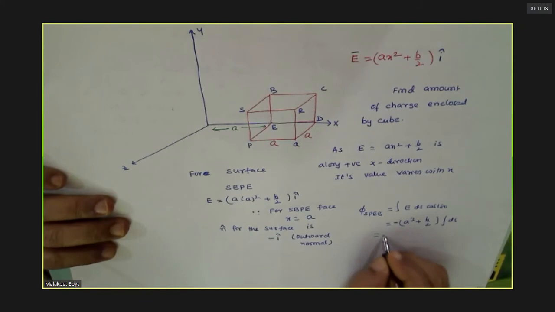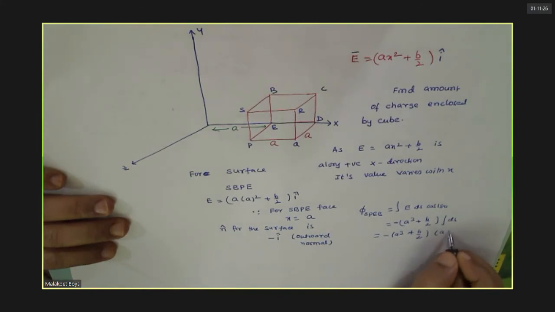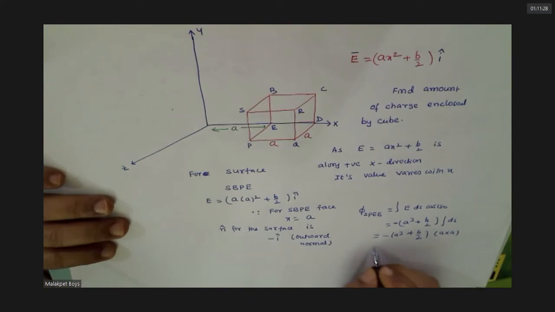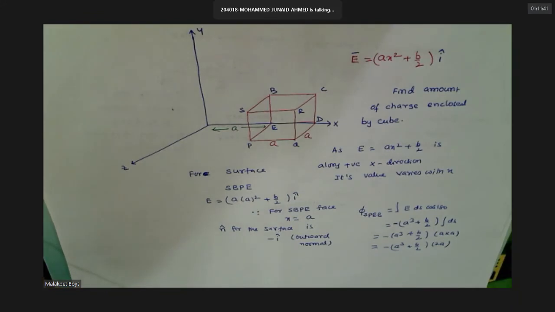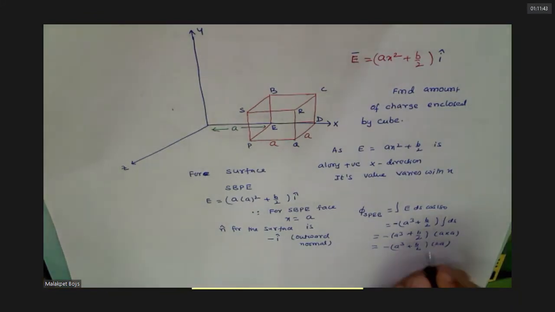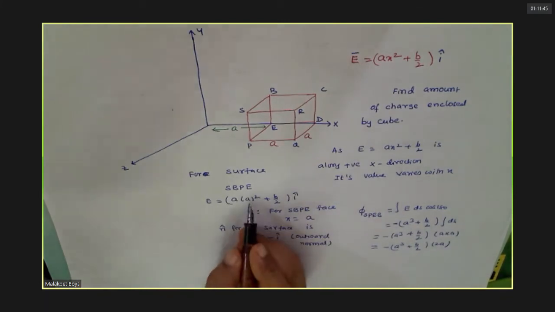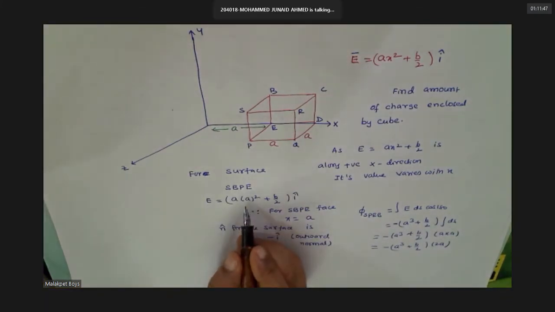What is the area of that surface? A square only, no? Yes, sir. Square. Do you agree with this? A into A, sir. 2A you wrote.